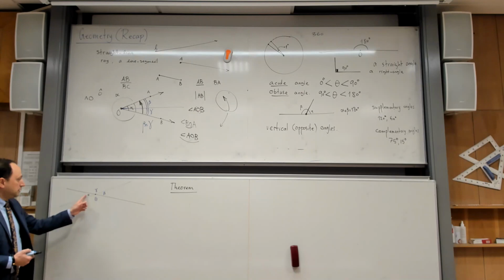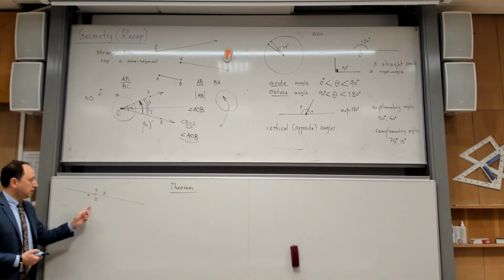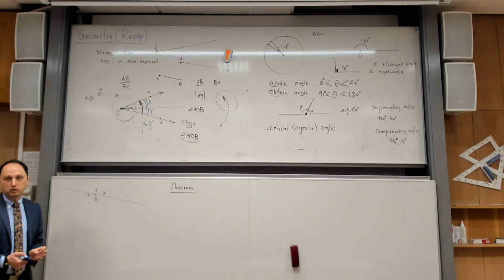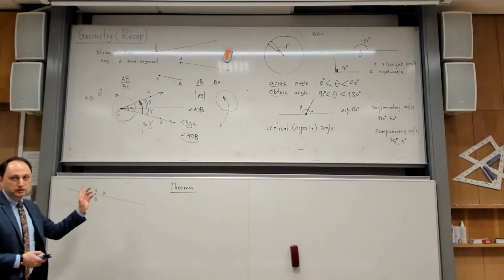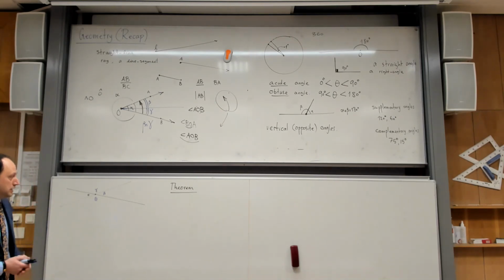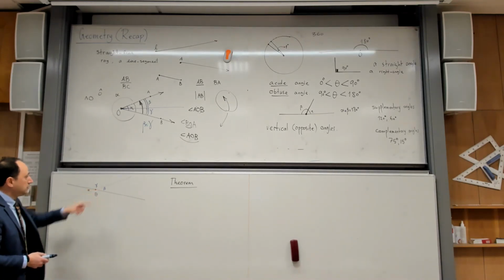So I am claiming that if I draw two intersecting lines, then alpha is equal to beta always, and gamma is equal to theta always. So you can phrase it in this way: any pair of vertical angles have equal sizes or equal measures. Sometimes instead of saying the size of an angle, people call it the measure of the angle. Okay, so let us understand why alpha is equal to beta.